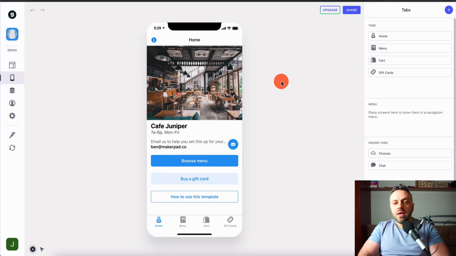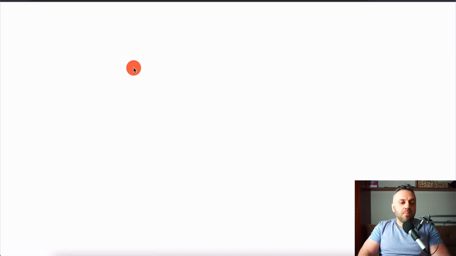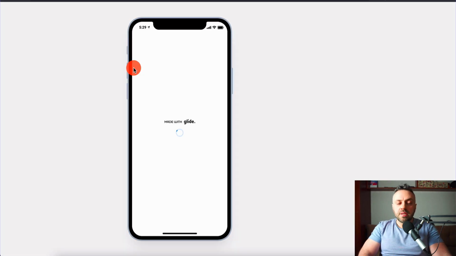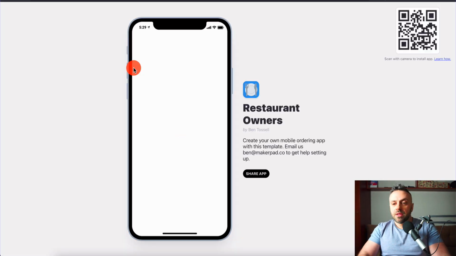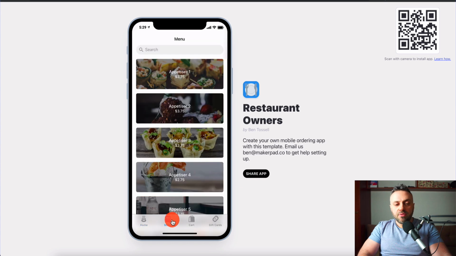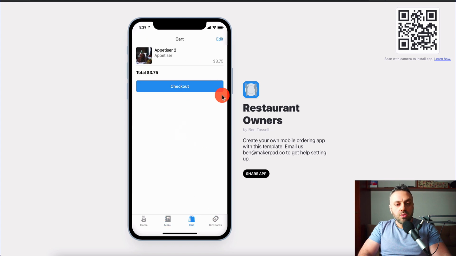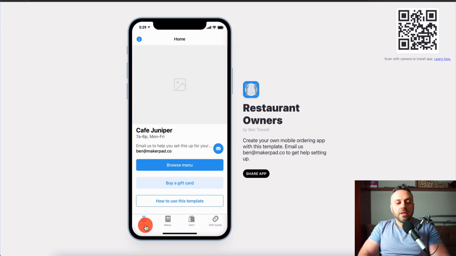We copy it, and now I can open a new tab and paste it, and a person can start using this app. They can install this app on their phone. They can scan it with their camera to install the app. They can purchase stuff. It already has the purchasing. We can click on the product, add to cart, and then go to cart and do a checkout. It's all there. It's all set up.